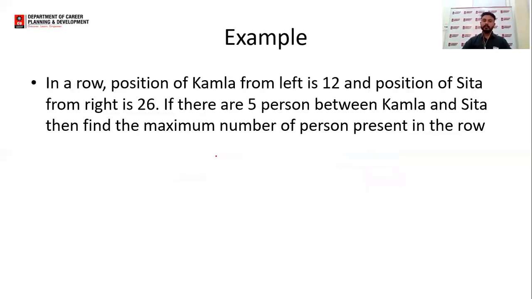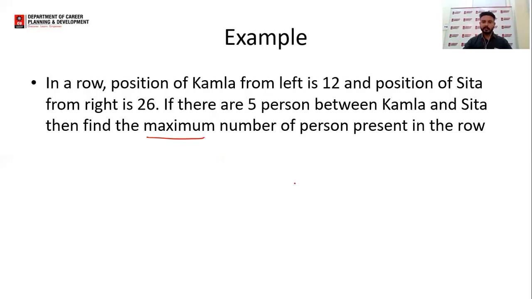In a row, position of Kamla from left is 12 and position of Sita from right is 26. If there are 5 persons between Kamla and Sita, then find the number of persons present in the row. Then find the maximum number of persons. So we'll draw a line.